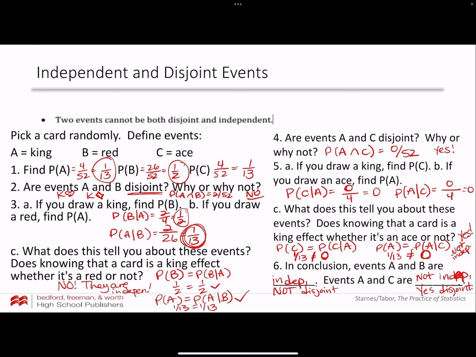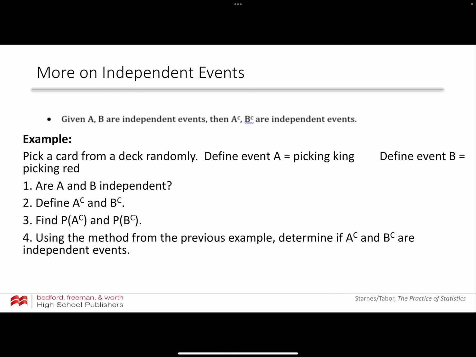Part C here, right here. What does this tell you about these events? We already proved that they are independent. Yes, we already proved it. So define A complement and B complement. So A complement would be picking something other than a king. So like a 2 through 10, a jack, a queen, or an ace. And B complement would be picking a black card, right?